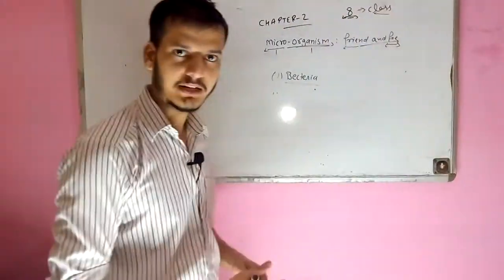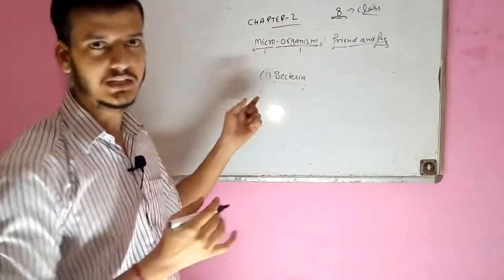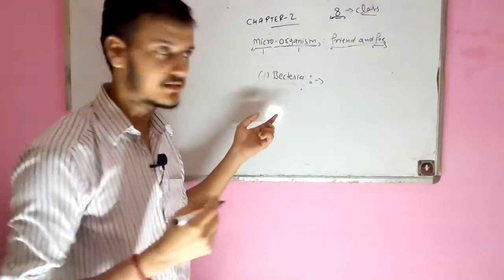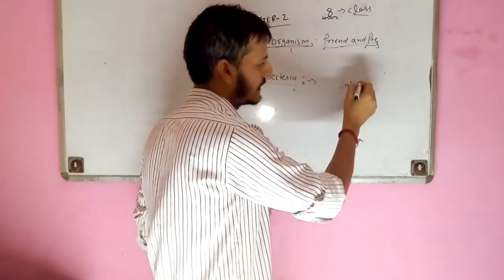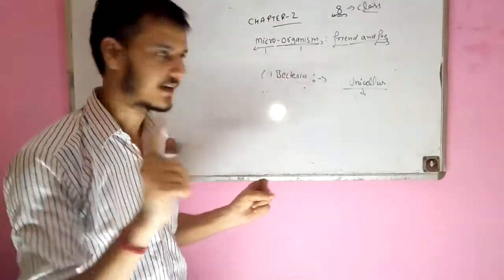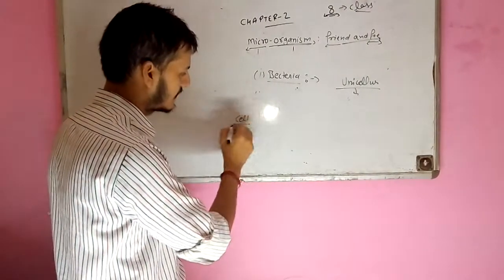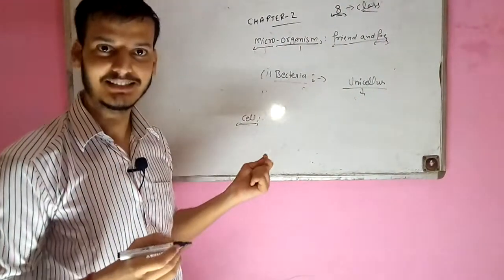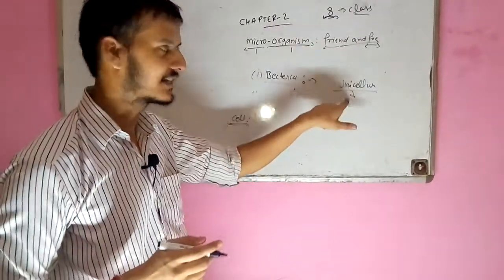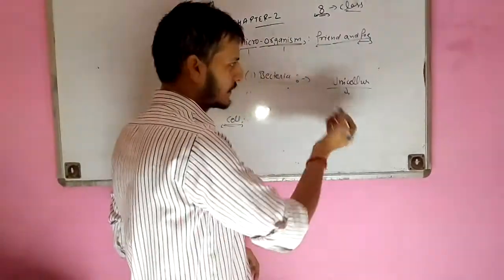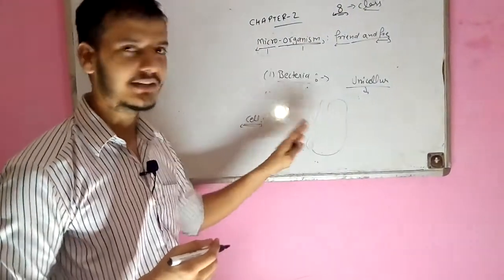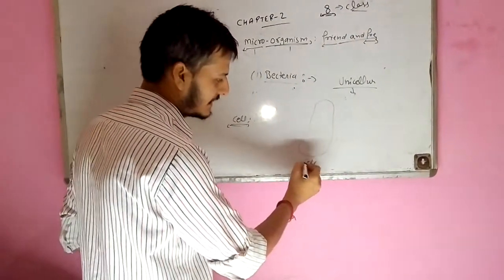Firstly, I will explain bacteria. Bacteria is a microorganism, and we know it is very small, so we see it through a microscope. If I explain its structure, they are unicellular, meaning they consist of a single cell. Cell is the smallest unit of living things, and bacteria generally consist of a single cell, so they are majorly unicellular. Suppose I randomly draw a bacterium like this. That is a cell of the bacterium.